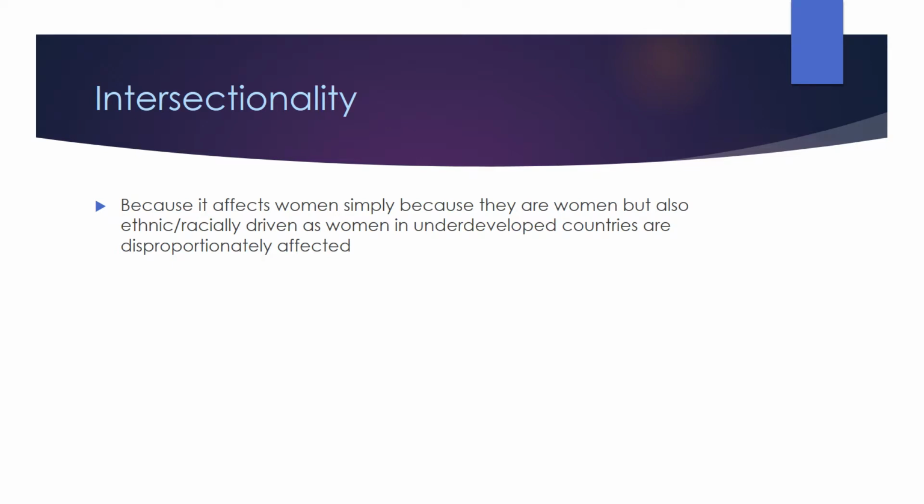Intersectionality is defined as the way that different forms of discrimination overlap. So how does intersectionality apply to femicide? It applies because it affects women simply because they are women, aka their gender, but also it is ethnic or racially driven, as women in underdeveloped countries are disproportionately affected.